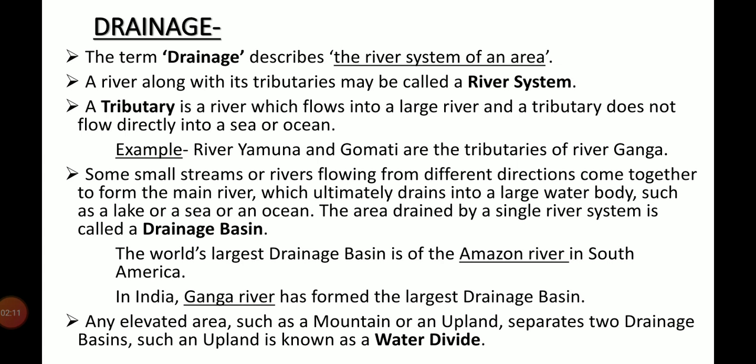What is a water divide? Any elevated area such as a mountain or an upland, when it separates two drainage basins, such an upland is known as a water divide. Like Ambala town in Punjab is a water divide between the Indus and the Ganga river system. On the other hand, the Western Ghat mountain range forms the water divide in peninsular Indian rivers.